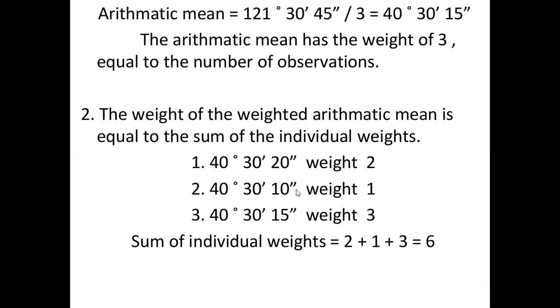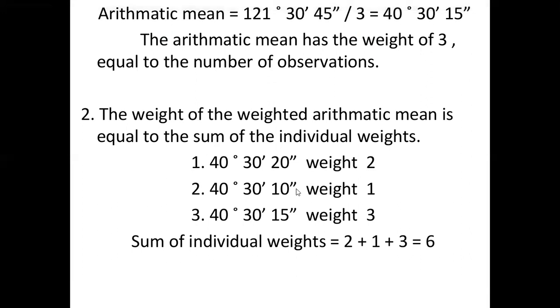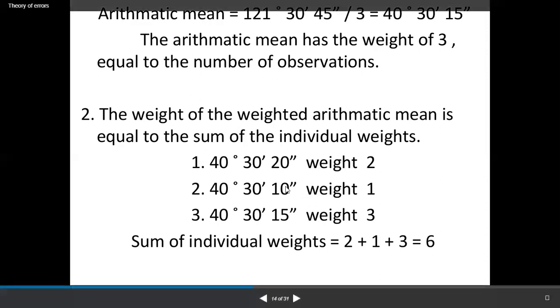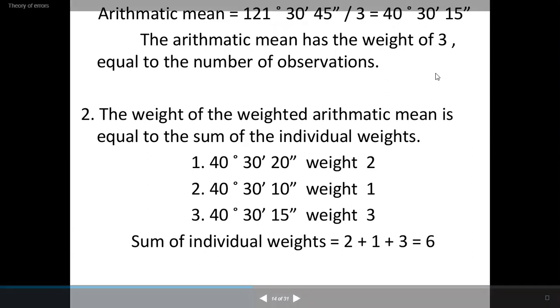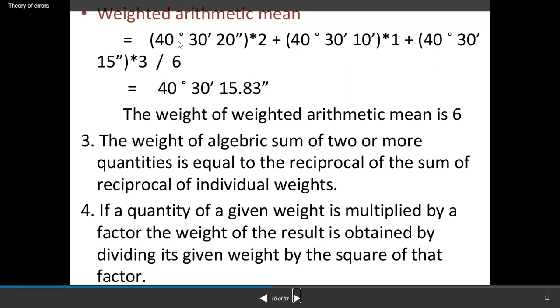So 40 degree 30 minutes. The sum of the individual weights is equal to 2 plus 1 plus 3, which is 6. For the weighted arithmetic mean, multiply each observation by its weight. The weight of the weighted arithmetic mean is 6.